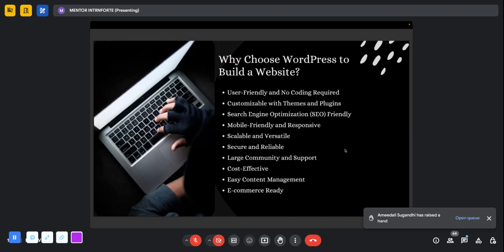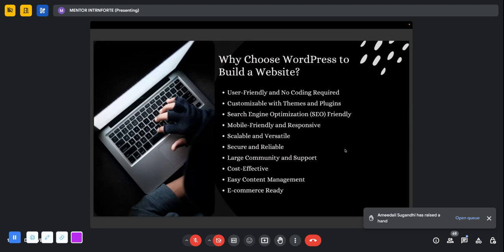So usually whenever you buy a domain and a hosting, you will be given access to something called cPanel. cPanel means control panel. Again, what is domain and hosting? This is something you might already know, but further on we will be covering that as well from the basics. So WordPress is absolutely free.